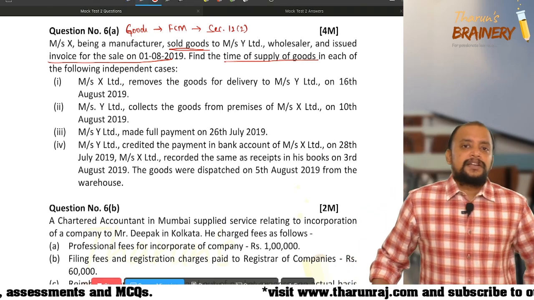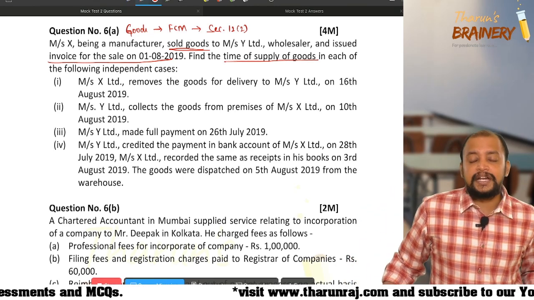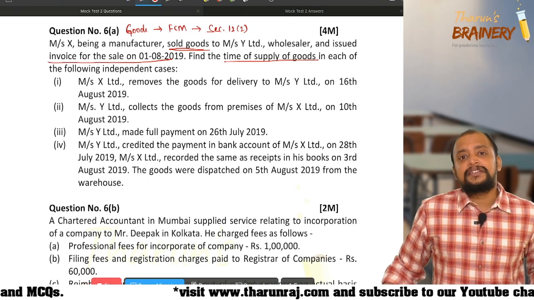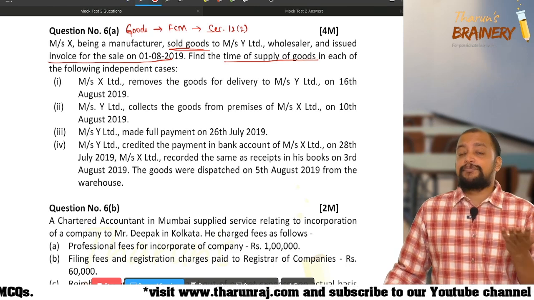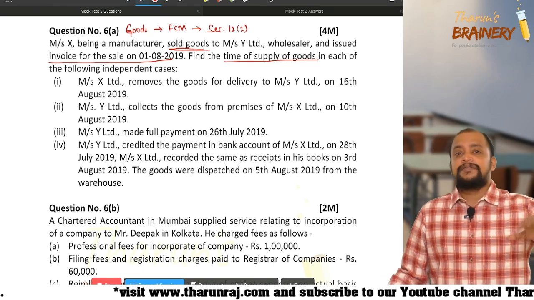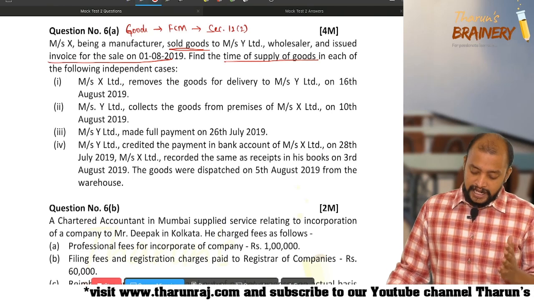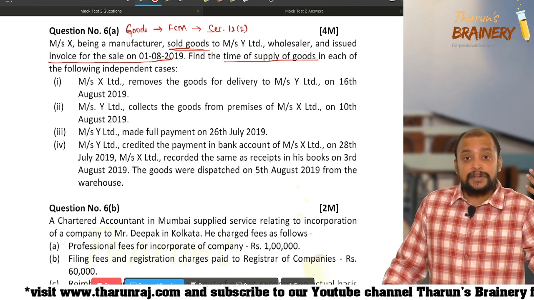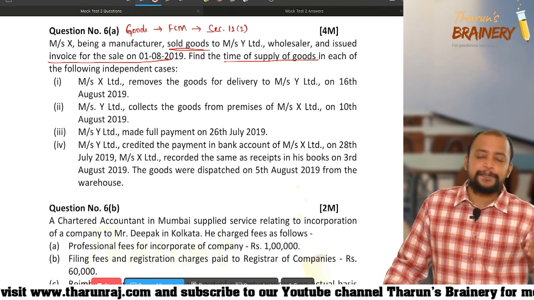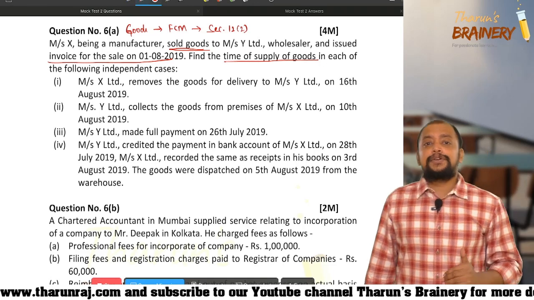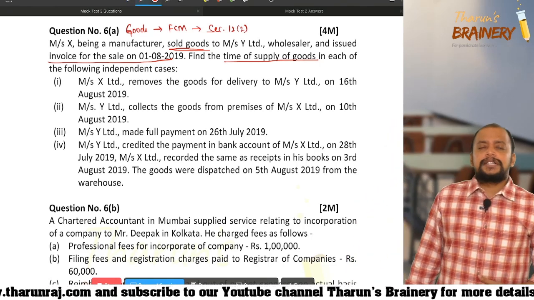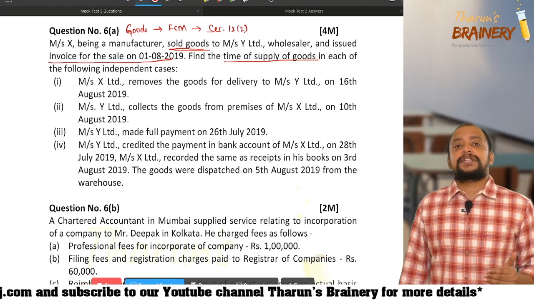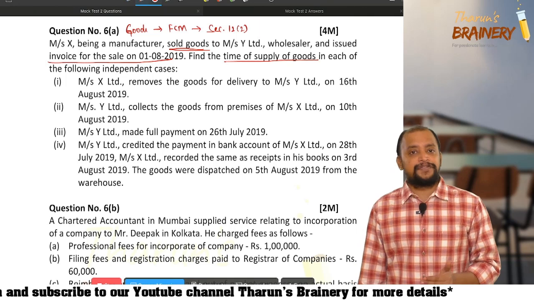So as per section 12 subsection 2, what do we need to take? We need to first ensure the provision. As per section 12 subsection 2, the time of supply shall be the date on which invoice is issued or the date by which invoice is required to be issued, whichever is earlier. So here that earlier date we should be taking. Here the date on which invoice is given is known, but the due date of invoice we need to find. How to determine the due date of invoice? The due date of invoice is given in section 31.